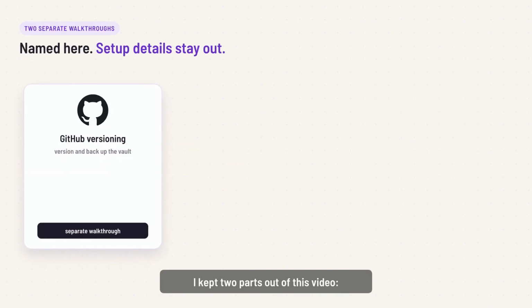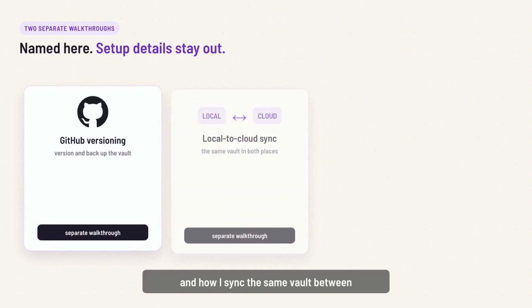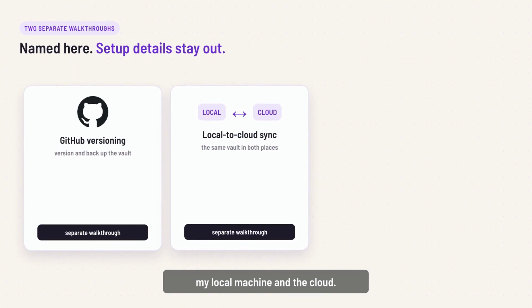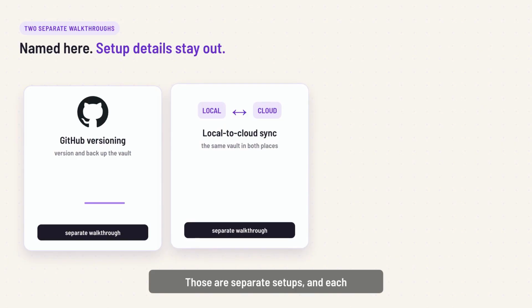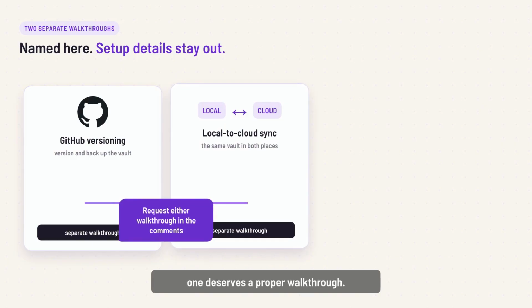I kept two parts out of this video: how I version and backup the vault with GitHub, and how I sync the same vault between my local machine and the cloud. Those are separate setups, and each one deserves a proper walkthrough. If you want either of those walkthroughs, let me know in the comments.